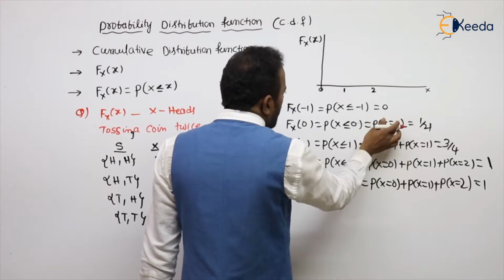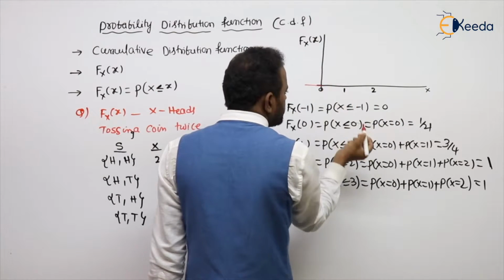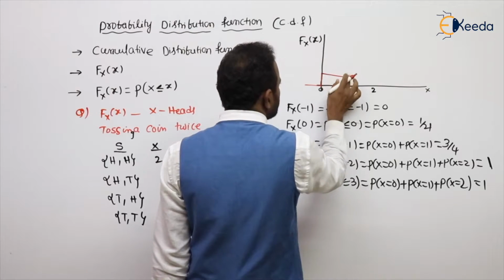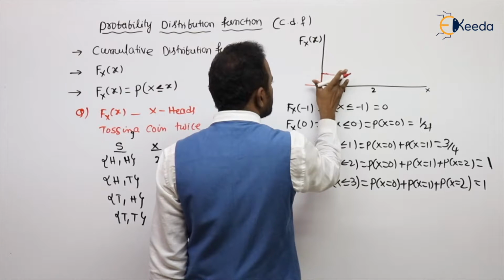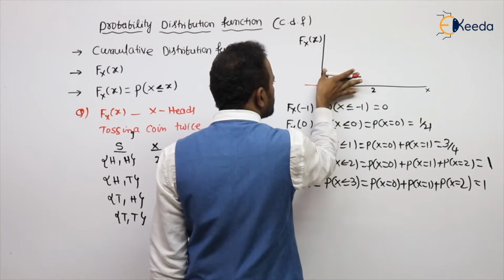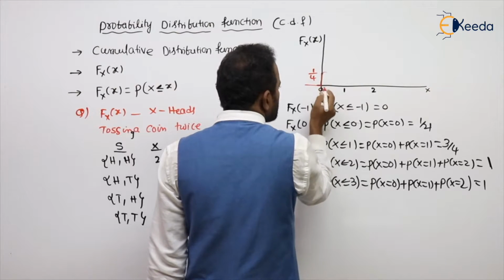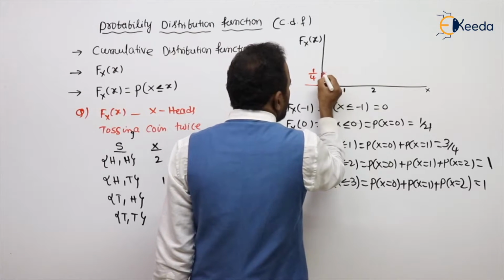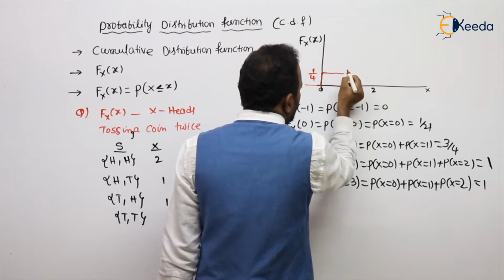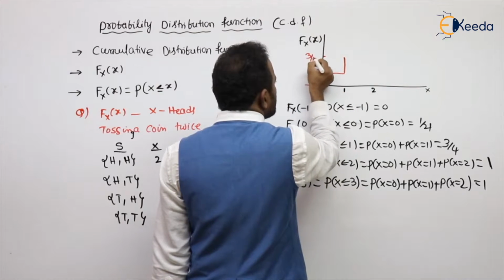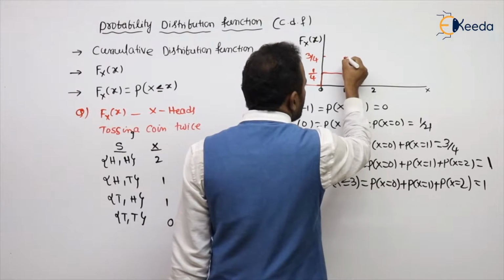Draw the graph. Up to 0 no value. At 0, 1 by 4 is added, because that is the probability at x equal to 0. Between 0 and 1 no other values. At 1 another 1 by 2 is added, and the total becomes 3 by 4.